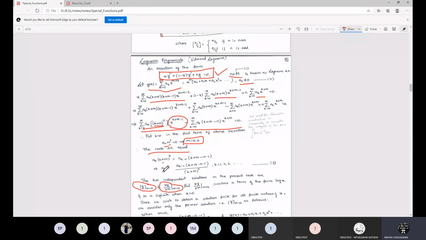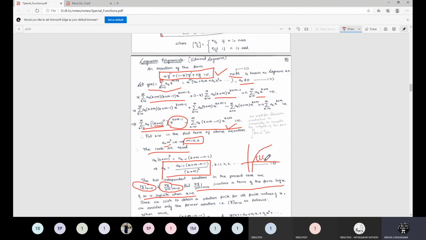So first of all, this is the recurrence relation we get from this equation, which is equation number 3. The two independent solutions in the present case are this and this, as I have discussed. But this will involve a term of the form log x, and log x will be infinity when x is equal to 0. If you remember, the log x graph is represented in this way.